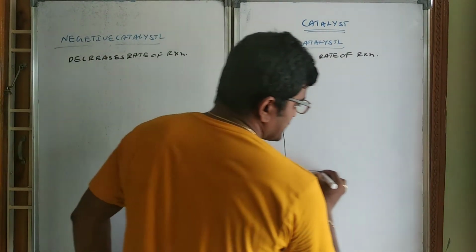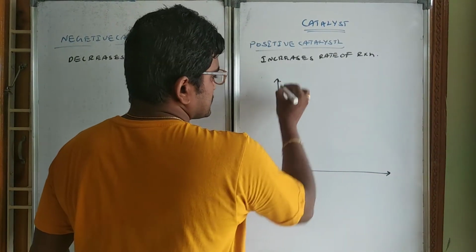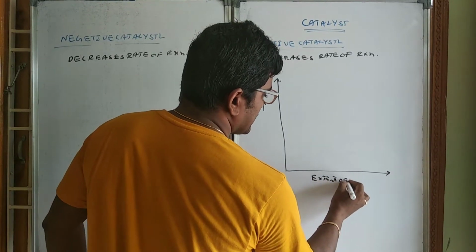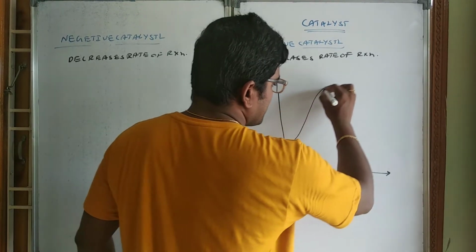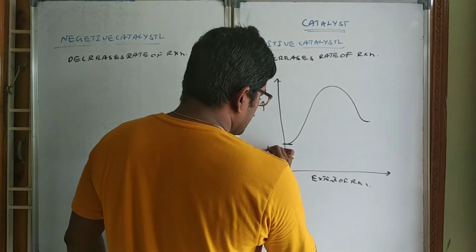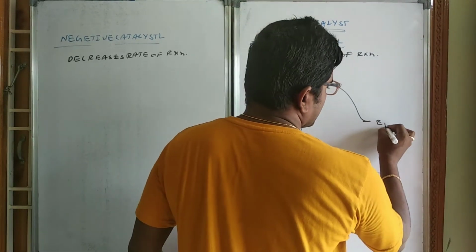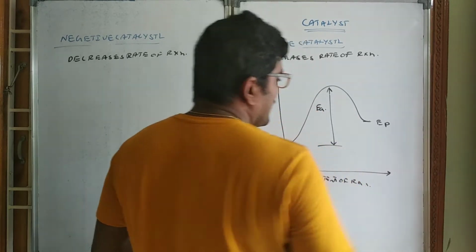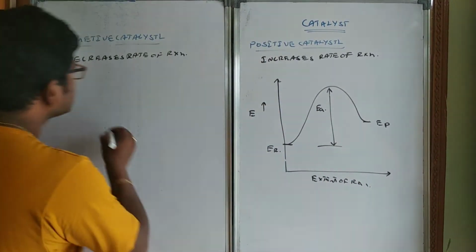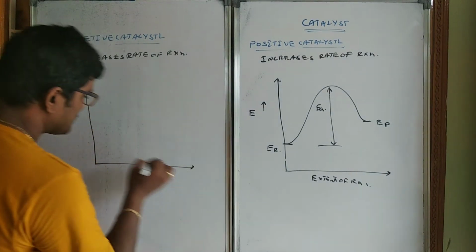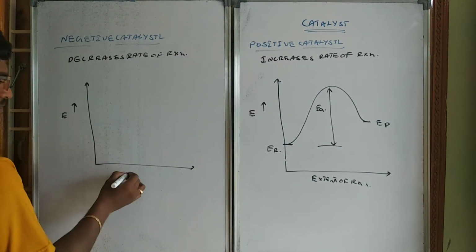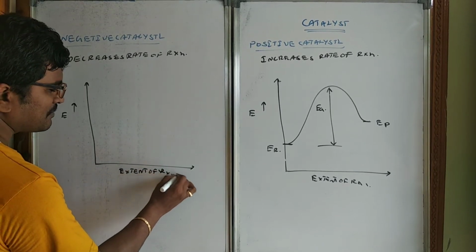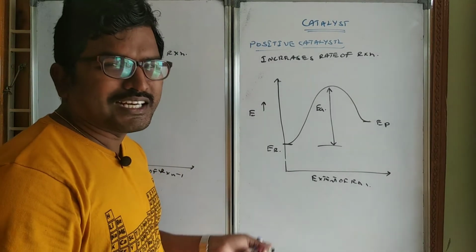We know very well the energy profile diagram. This is energy and this is extent of reaction. Let us take a chemical reaction, irrespective of endothermic or exothermic. Energy of reactants, energy of products, and this is the activation energy without catalyst. In this case, this is energy and extent of reaction.